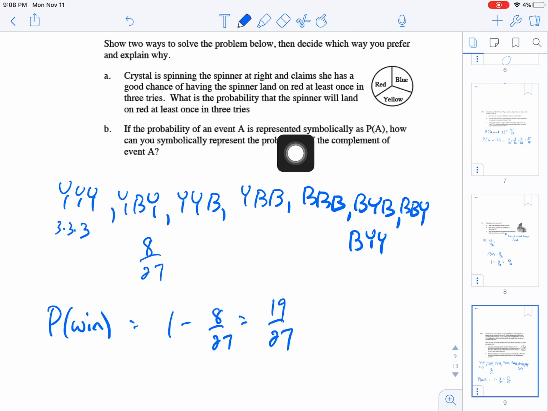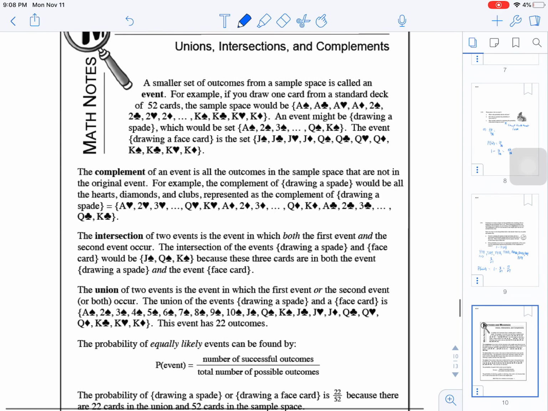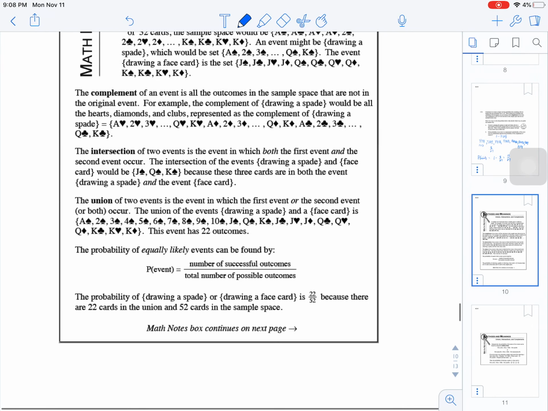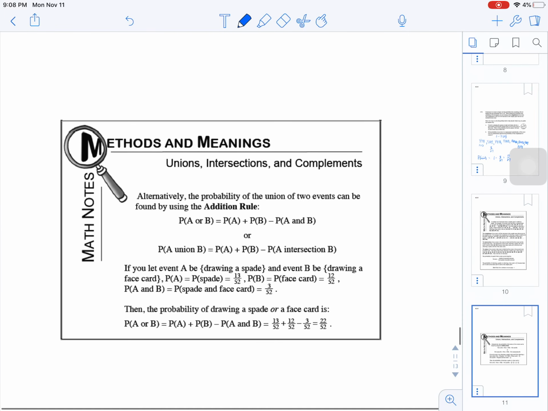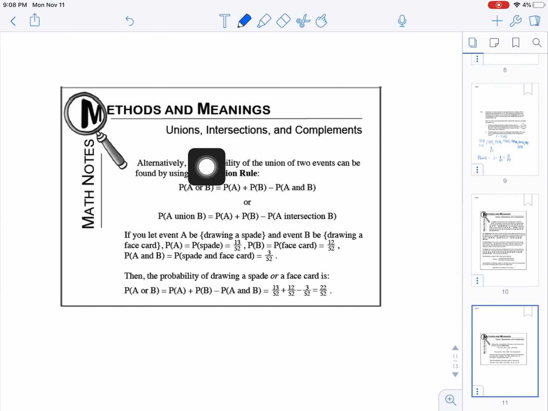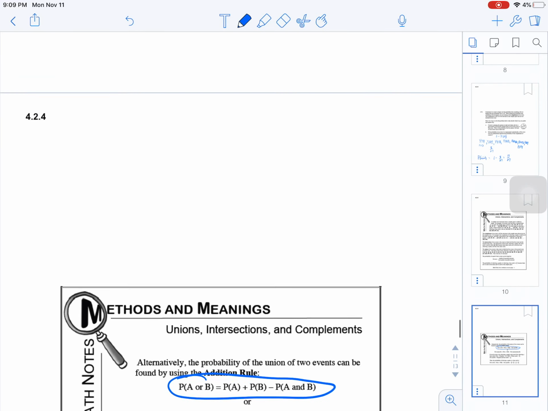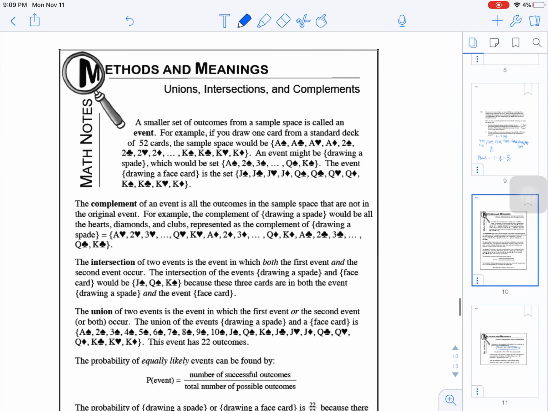Okay, so now if the probability of an event A is represented as P of A, the complement, right, is you can take it away from 1. So you could go 1 minus the probability of A. All right, so this is a lesson. This kind of walks you through, again, if you want to read these, it makes more sense if you continue these math notes. Talking more about the unions, intersections, and complements is right here. That's really good stuff. You're actually given this formula on the state test to help you remember that, so we'll make sure and give that to you when we have a test. But this is kind of talking about the complement and the events and things like that.